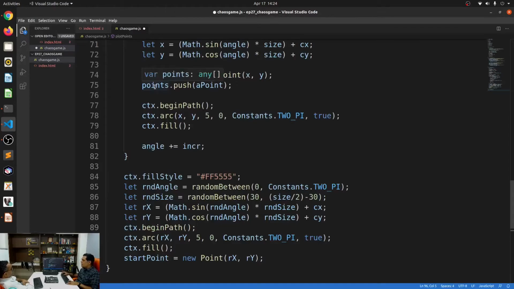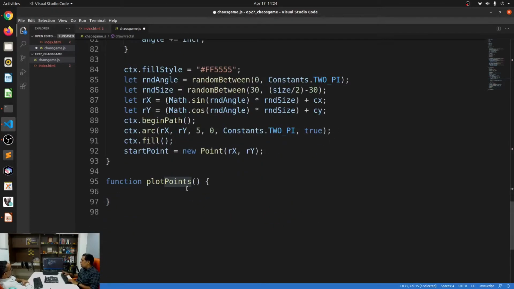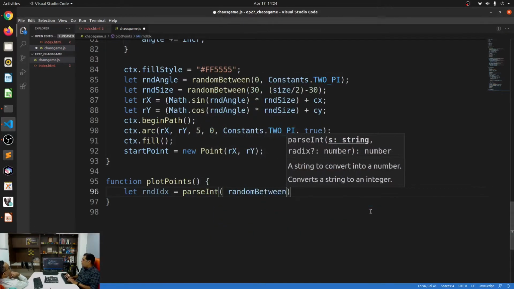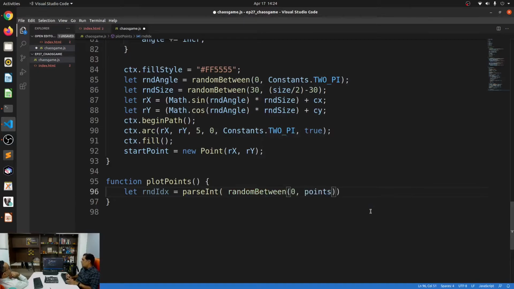Remember, we already saved the points. So I'll say let random index is equal to the floor of random between 0 and points.length. Good.